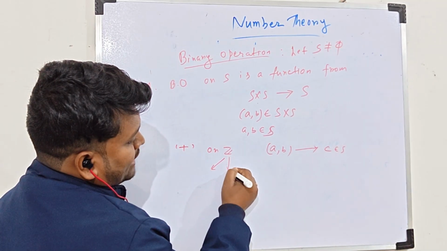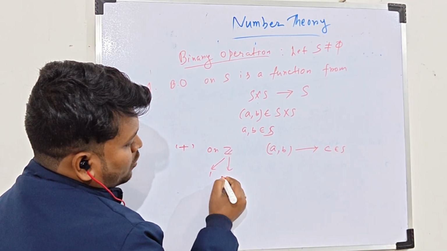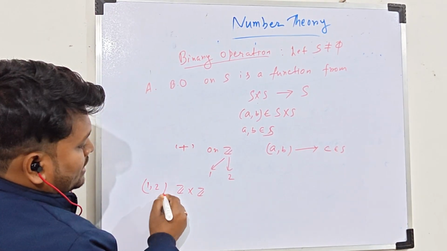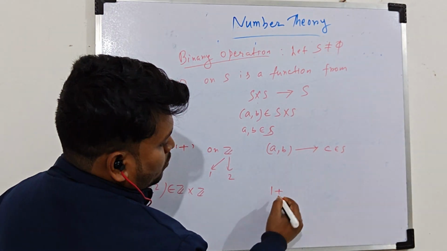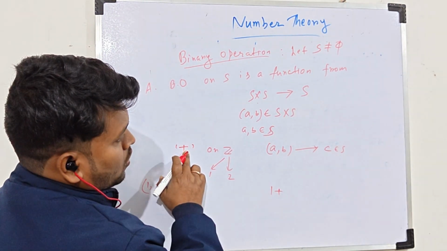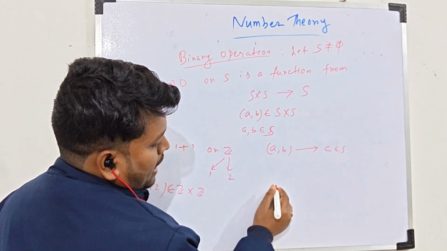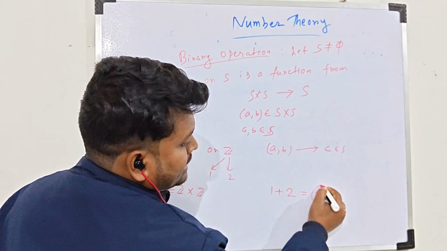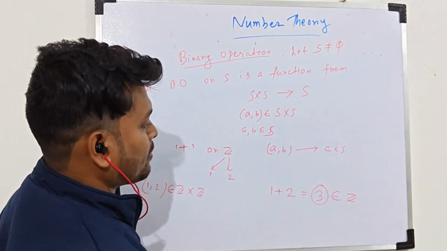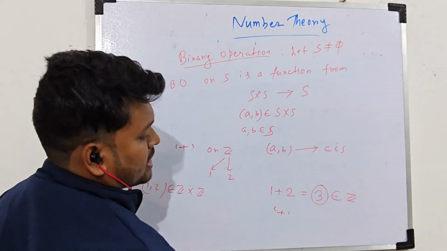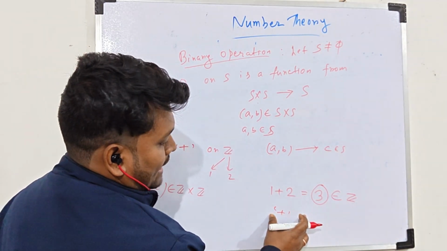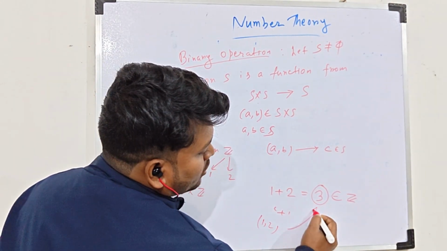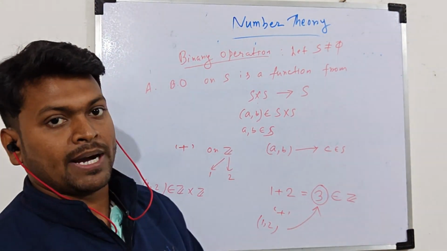From Z you consider any two elements, so you can write 1 and 2, so Z cross Z will contain this (1, 2) element, and if you apply this operation between these two elements, 1 plus 2, you will get 3, and this element also belongs to Z. Therefore this operation, that is addition, assigns an element (1, 2) from Z cross Z to the third element of Z, that is 3, so therefore addition is a binary operation on Z.